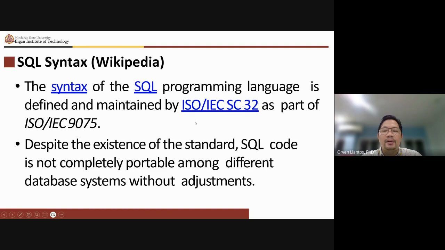All right. Next, when we talk about SQL, there is a form that we need to follow, and that form is commonly known as the SQL syntax. That syntax is actually the programming language that is defined and maintained by a standard like ISO/IEC SC32 as part of ISO/IEC 9075.